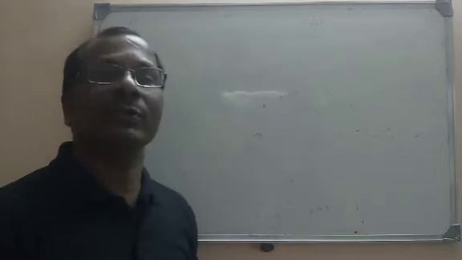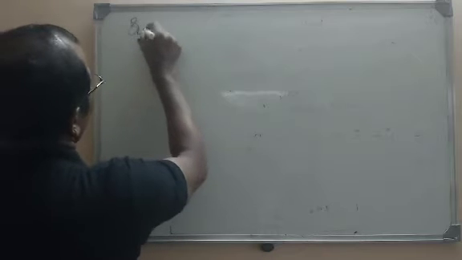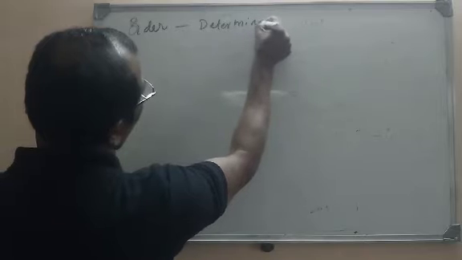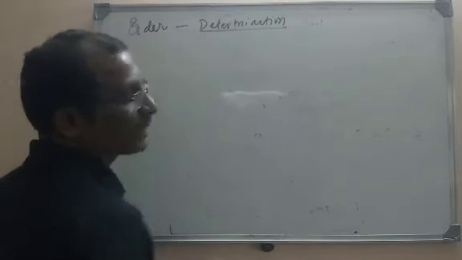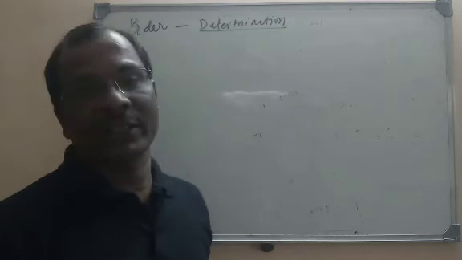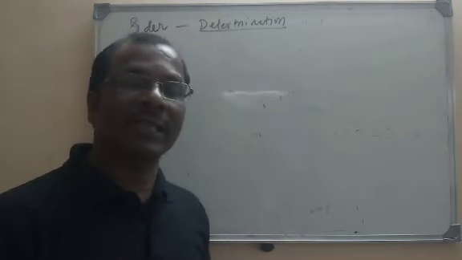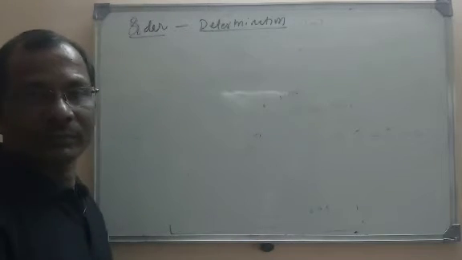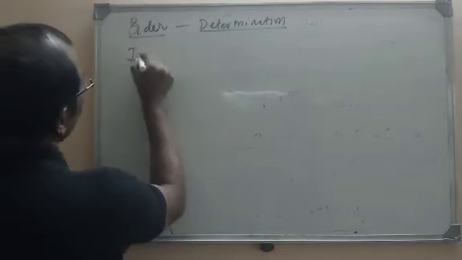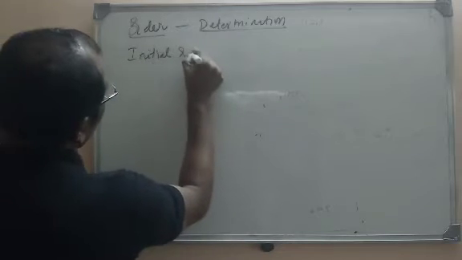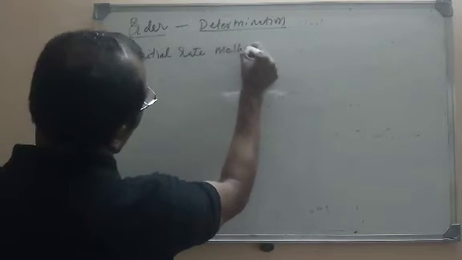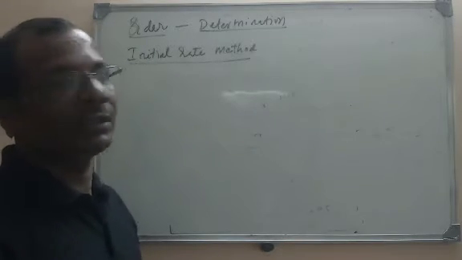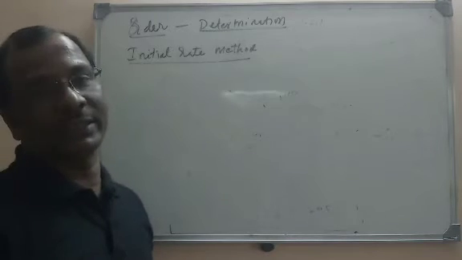There are many methods to find the order and its determination. I am saying here how the order is determined. There are many methods. You can use graphical methods, or you can use a trial method, but here what we are going to discuss is one method, the initial rate method. So I told you that order is an experimental value and we find it by the initial rate method.